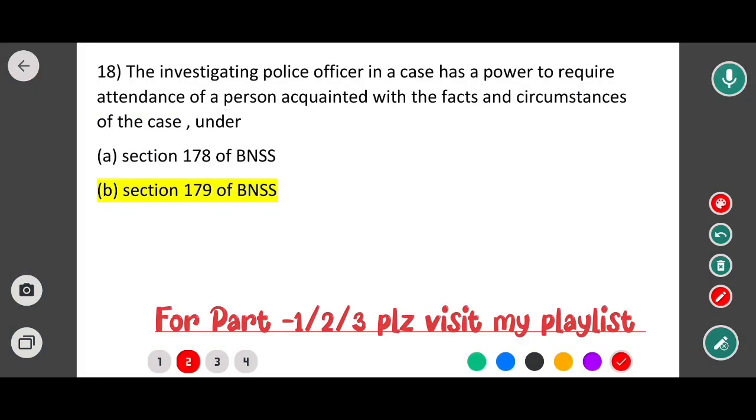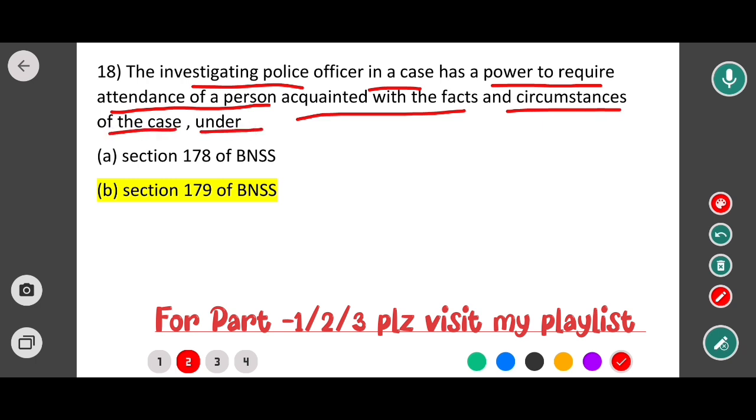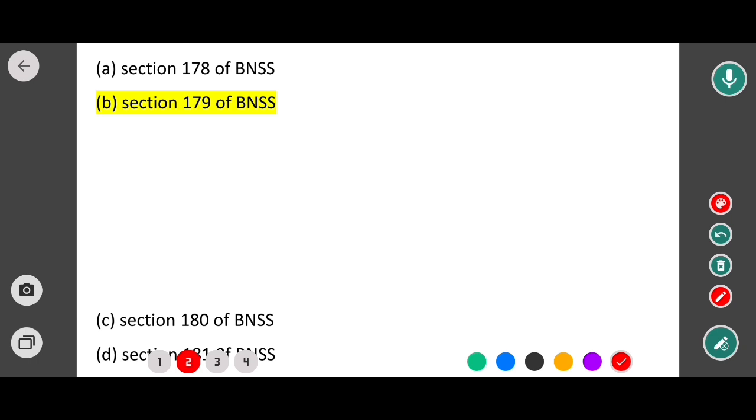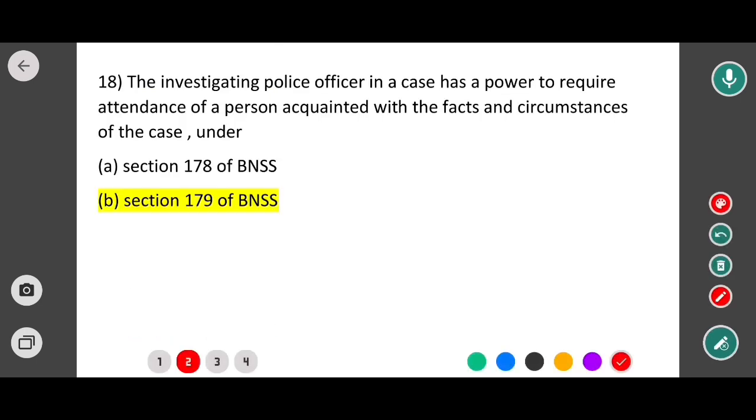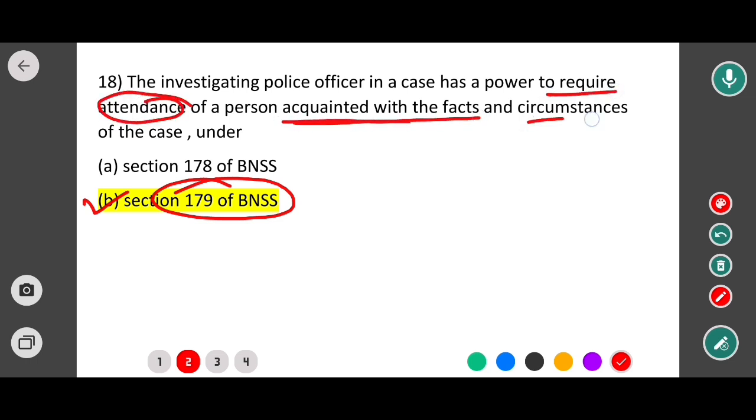So the next question is: the investigating police officer in a case has the power to require the attendance of a person acquainted with the facts and circumstances of the case under which section? Options are section 178 of BNSS, section 179 of BNSS, section 180 of BNSS, and section 181 of BNSS. Correct answer would be option B, that is section 179 of BNSS. That means the investigating police officer has the power to require the attendance of a person acquainted with the facts and circumstances of the case.